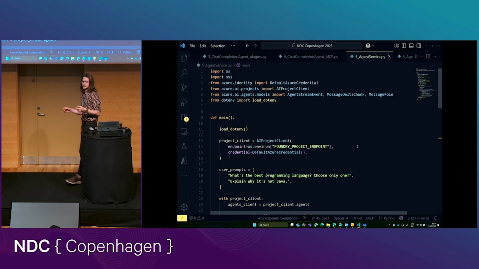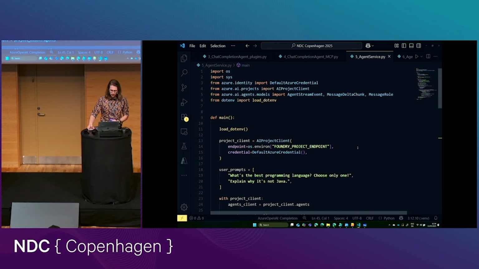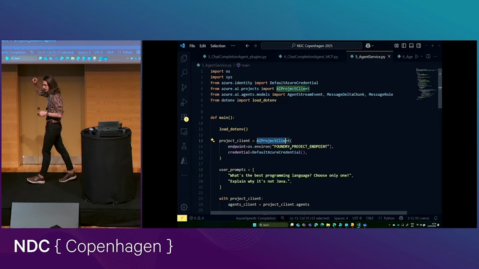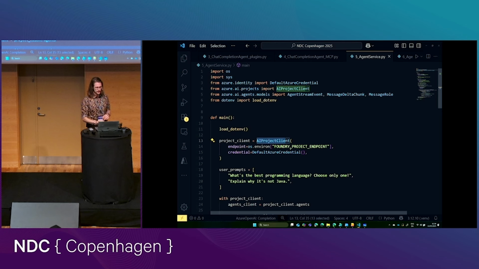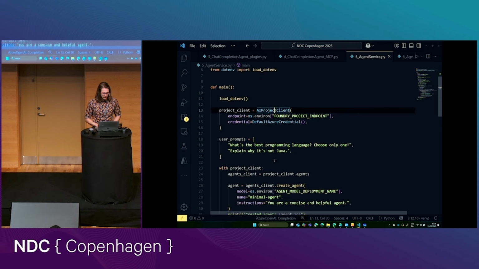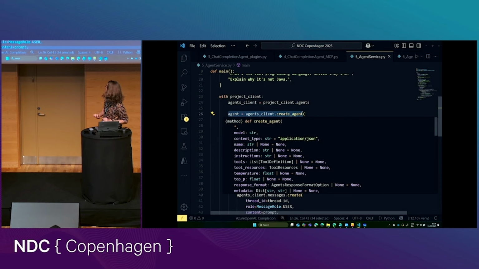So Foundry actually has an agent service for that as well, and let me quickly show you what that looks like. Authentication is a little different. I'm using the Azure AI Python SDK here, which provides an AI project client, which I can authenticate with. That allows me to do all this stuff in Foundry through code. I am creating an agent like this.